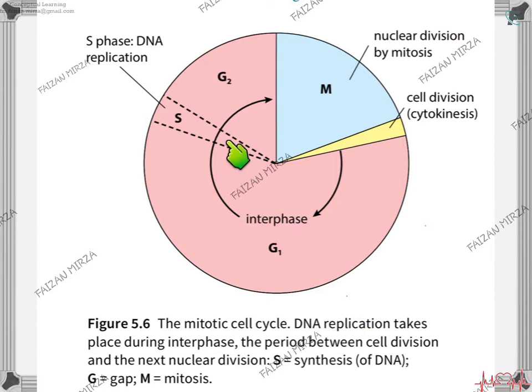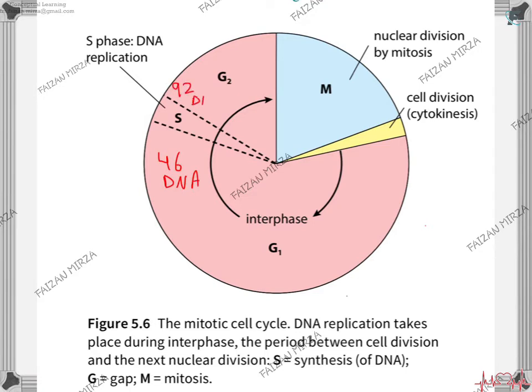This pie chart here shows the cell cycle. This is the mitotic cell cycle. You can see that it is divided into various sectors. The largest sector here is interphase. Interphase is subdivided into G1, S, and G2. After interphase comes the M phase, which is the mitotic nuclear division, primarily not cell division, and which is followed by cytokinesis, which is actual cell division, the cell splitting into two.